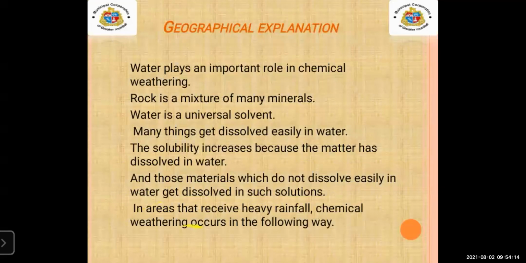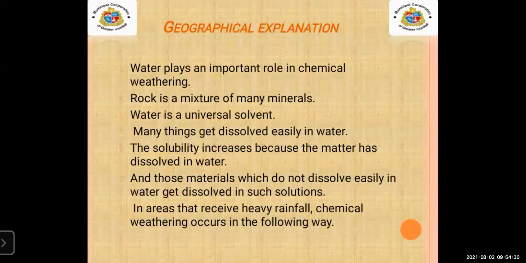In areas that receive heavy rainfall, chemical weathering occurs in the following way. So what they have said here is that many things get dissolved easily in the water.